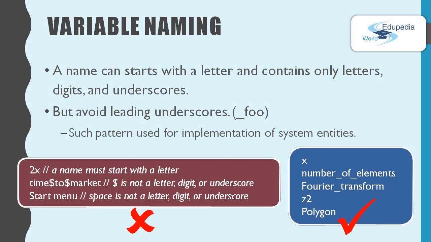If you read system code or machine-generated code, you might see names starting with underscores, for example _foo. Never write those yourself, because such names are reserved for implementation and system entities. By avoiding leading underscores, you will never find your names clashing with some name that the implementation generated.